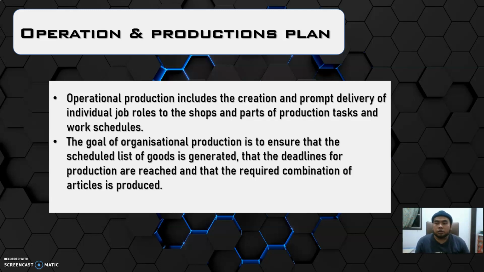I will present the operation and the production plan. The operational production includes the creation and delivery of individual job roles to the shops, as part of a production task and a work schedule. The goal of the organization production is to ensure the schedule list of goods created and the deadlines for the production are reached, and the required combination of the article that is produced.